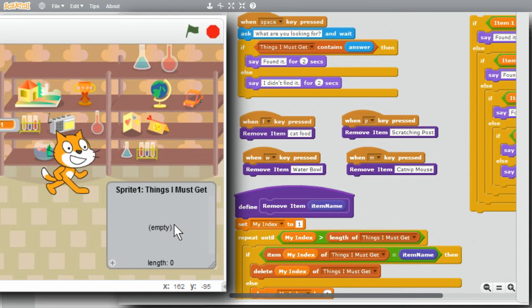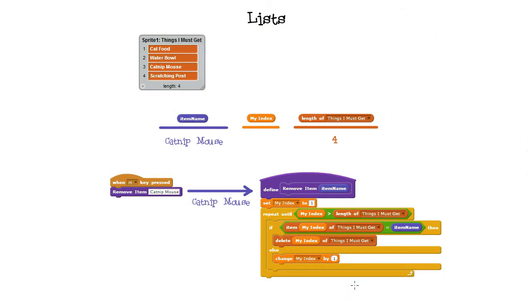The list is empty. I'll go to my diagram to show how Catnip Mouse is deleted from the list when the M key is pressed. There are 4 items in the list. Its length is 4 when the M key is pressed. The handler calls remove item passing Catnip Mouse for item name. My index is set to 1. It'll repeat until my index is greater than the length of the list.